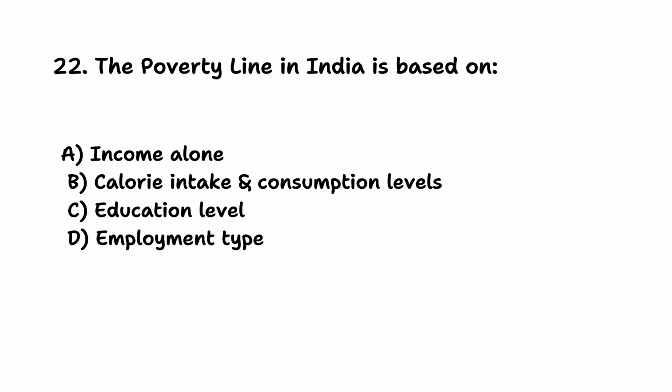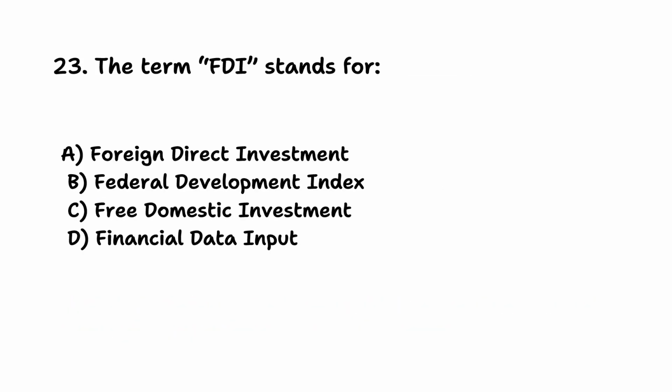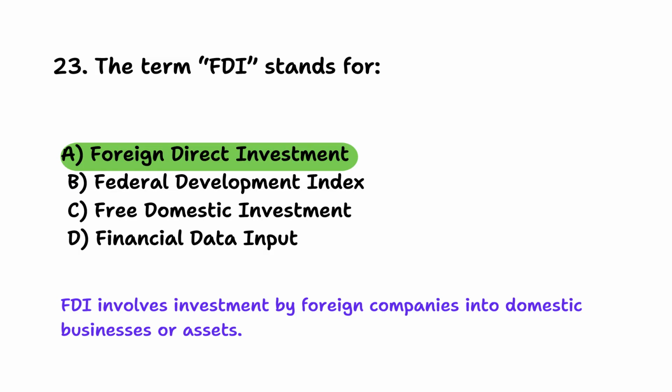The poverty line in India is based on? Calorie intake and consumption levels. India historically used minimum nutritional requirements and consumption expenditure to estimate poverty. The term FDI stands for? Foreign direct investment. FDI involves investment by foreign companies into domestic businesses or assets.